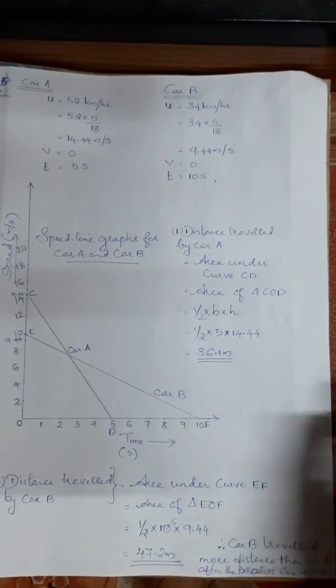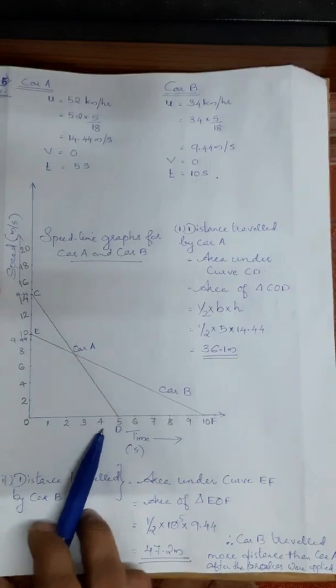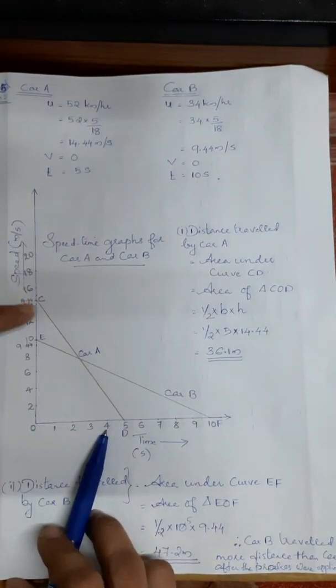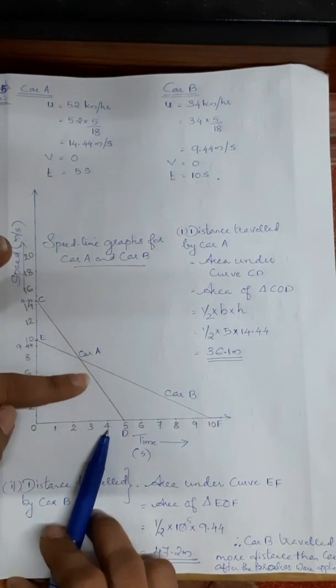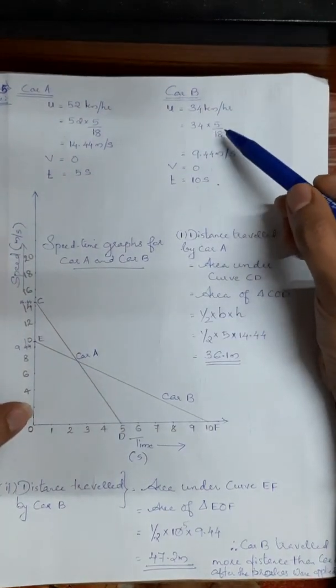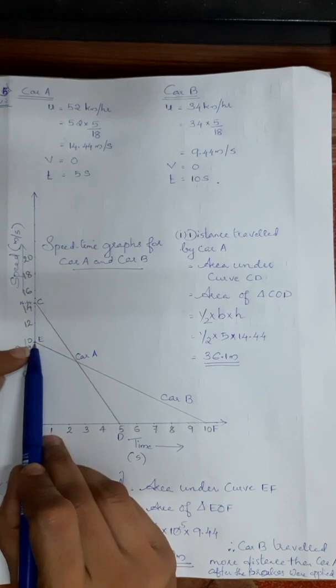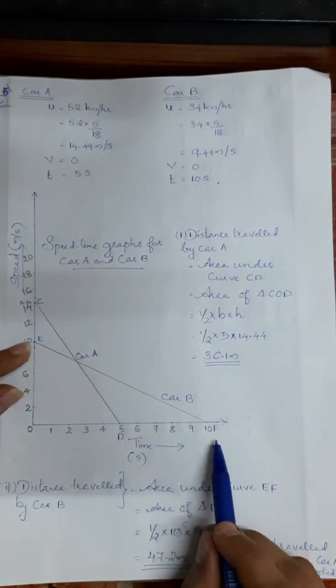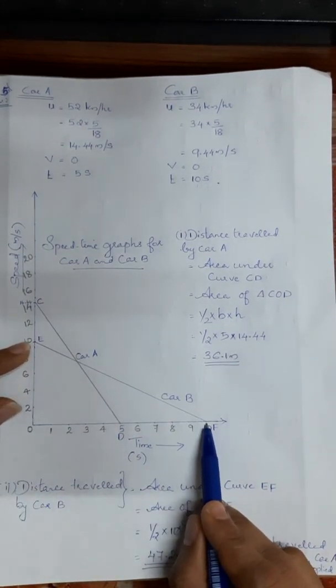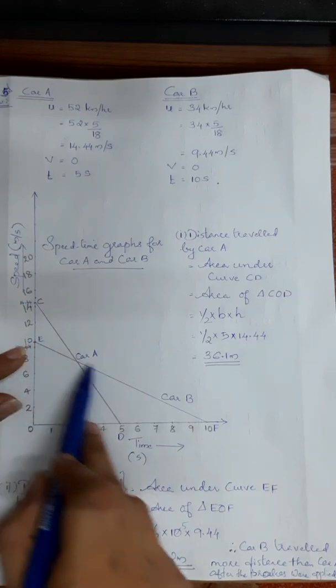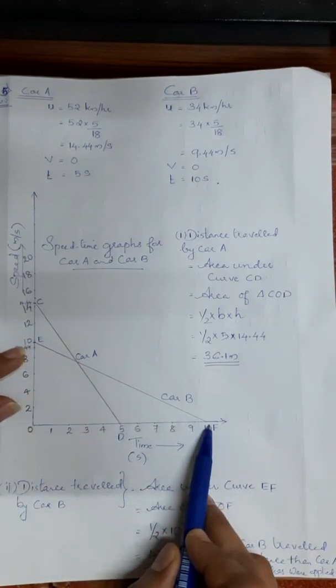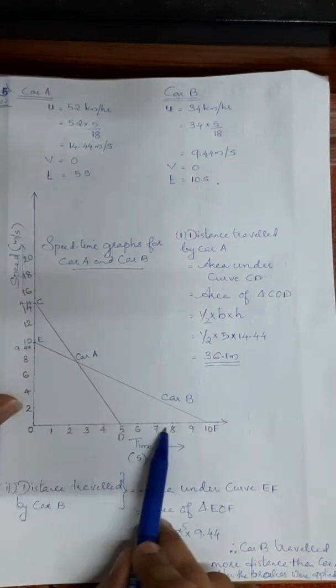Now this is in the case of car 1, I mean driver 1 or car A. Now in the case of car B, it was moving with 9.44. So I am taking the point here at 9.44 and the time it stops is at 10 seconds. So I will be getting a slope like this for car B. This is our speed time graph.